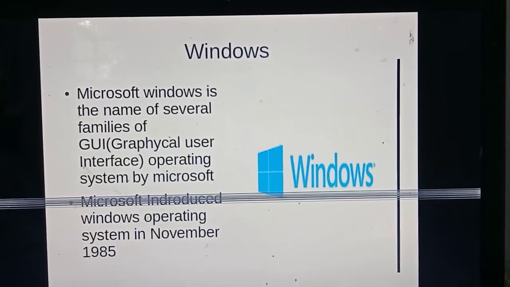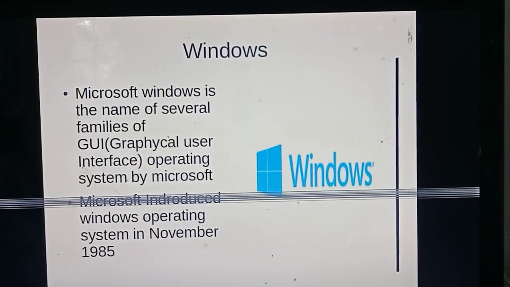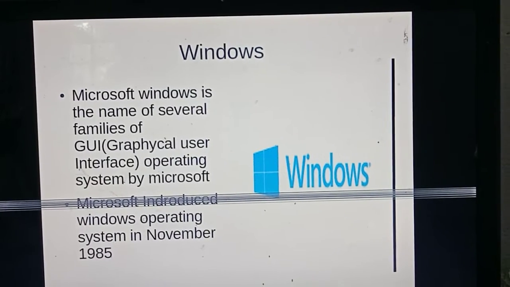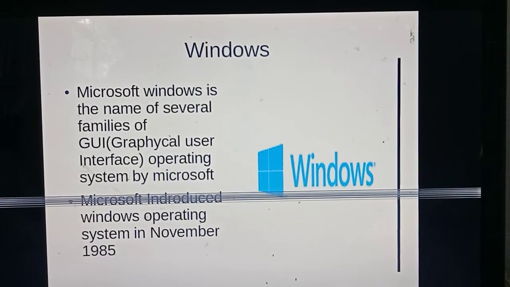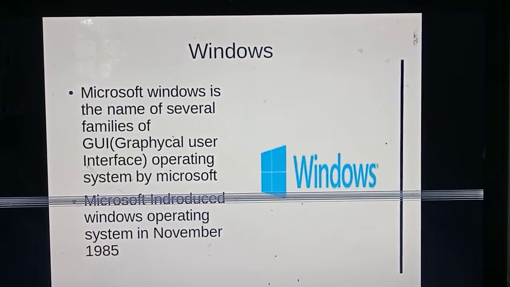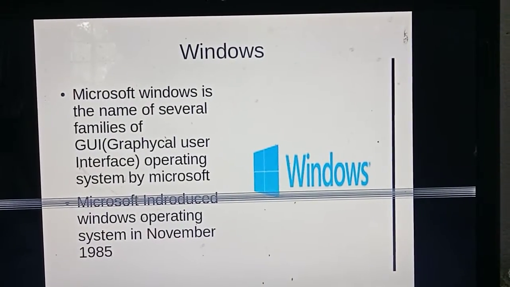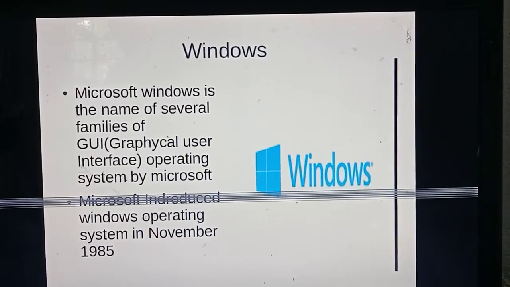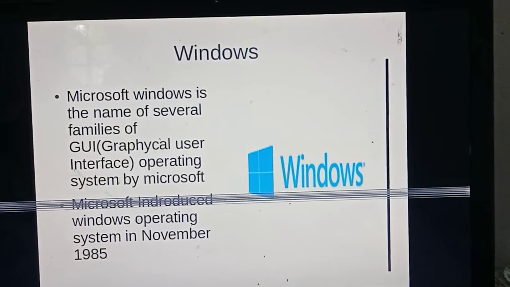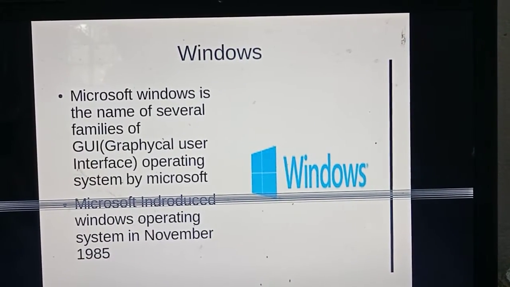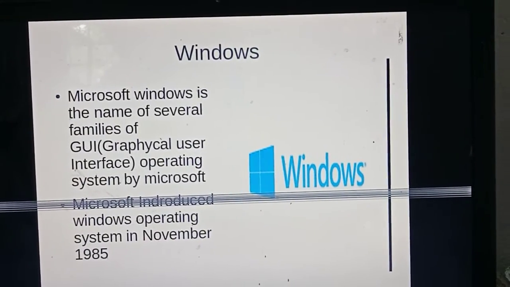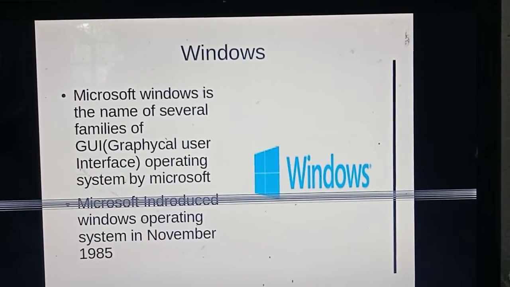Then Windows, Microsoft Windows. Windows is owned by the company Microsoft. It is the name of several families of GUI, graphical user interface operating systems by Microsoft. Windows means a group of operating systems: Windows 7, Windows 8, Windows 10, then Windows Vista, etc. It is a GUI operating system.